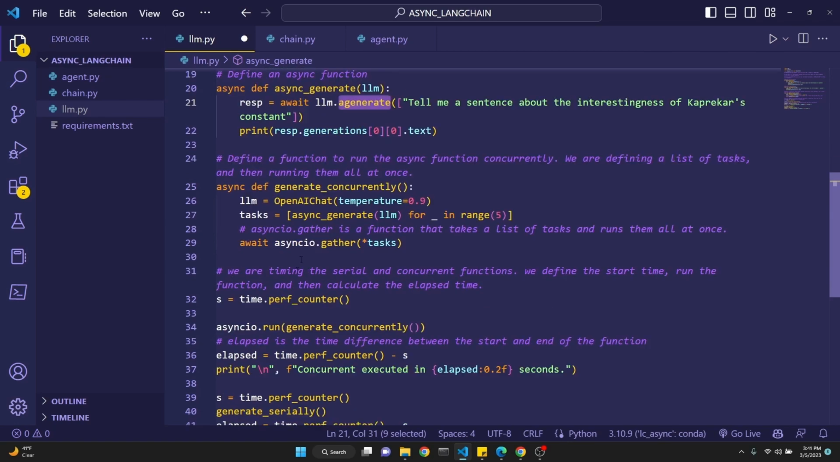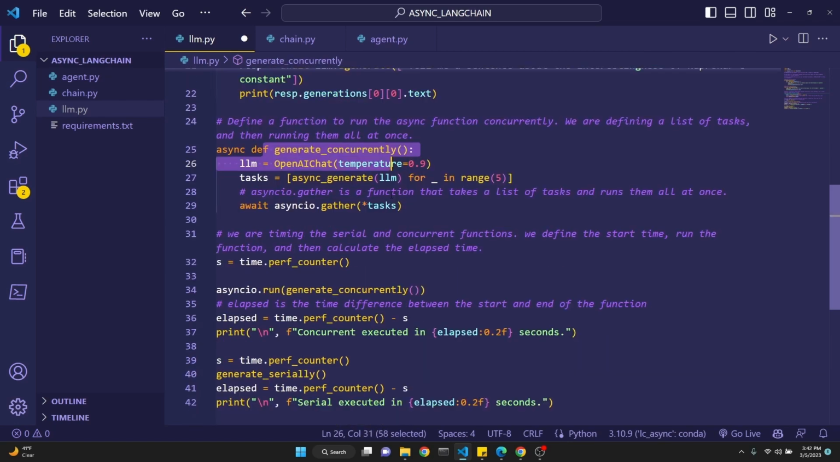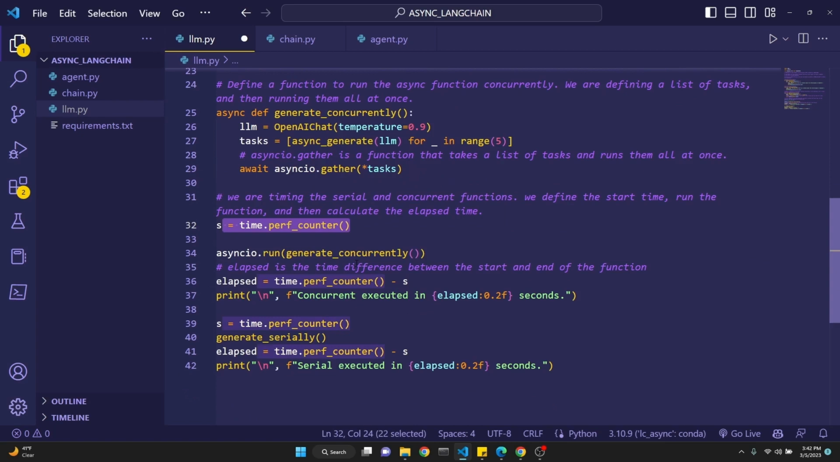And after we have defined our generate concurrently function, we are using the time library that we have imported to set a start time using time.perf_counter, probably perf stands for performance. We define a start time, and then we call asyncio.run generate concurrently. You have to call it like this. And then we check for the elapsed time by saying elapsed equals time.perf_counter minus s, which we have defined right here. This will give us the difference between the time from when this function started executing to when it ended.